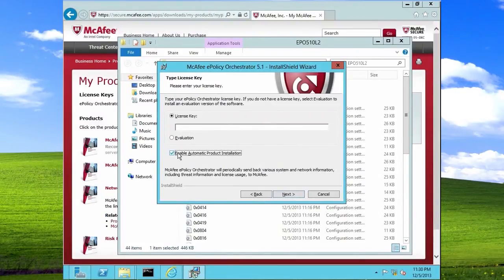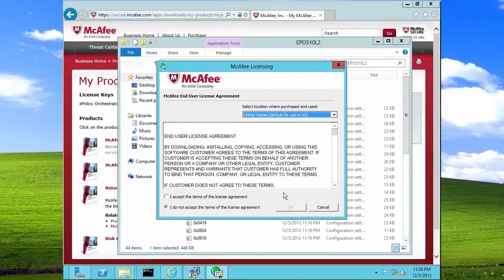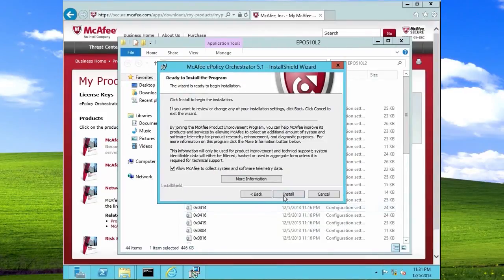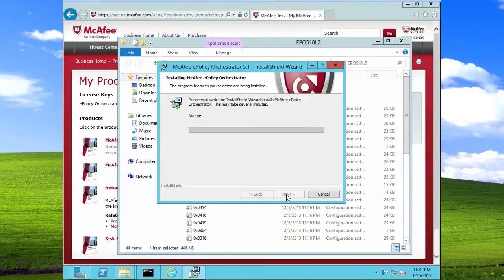In this prompt, you'll need to type in the license key that was provided to you from the McAfee software download website. For this product demonstration, I will uncheck this box. Normally, you will keep it checked for your product installation to be automatically downloaded. Go ahead and type in your license key and click on Next. Accept the terms and agreement and click on OK, then click on Install. We're going to give this a couple of minutes to install.